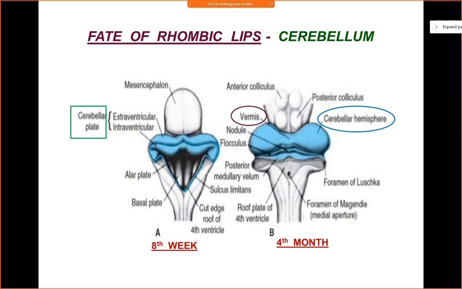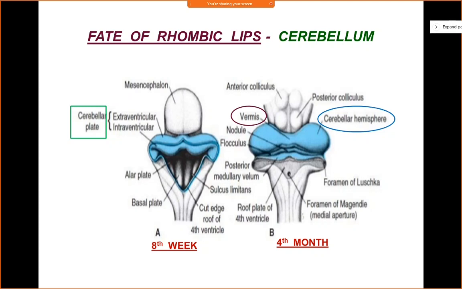Okay. Now in the lower half of the roof of the fourth ventricle, you can see certain openings or certain foramina, right? So in the midline, you can see the foramen of Magendie, which is represented as a single foramen. It is a midline aperture. And same thing, you'll have a pair of lateral foramina at the lateral angles of the roof of the fourth ventricle. So these are known as the foramen of Luschka.